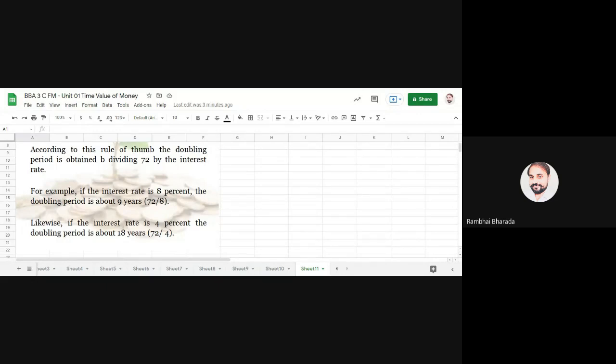But whatever years you get, in case of 9 years, in case of 18 years, in case of 4.4 years, these are estimated years. We can't say exactly 9 years. It may be plus or minus a few months. Are you getting my point? So the rule of 72 has some limitations, and that limitation is only one, that it will give you an estimated answer. It will not give you an accurate answer. So for that we have an advanced level rule. Okay, are you interested in the advanced level rule, which gives you a more accurate result?